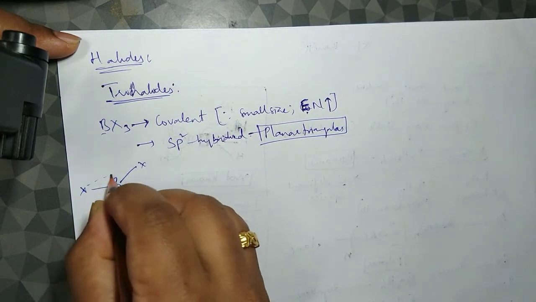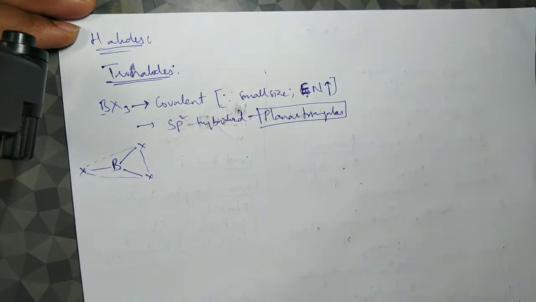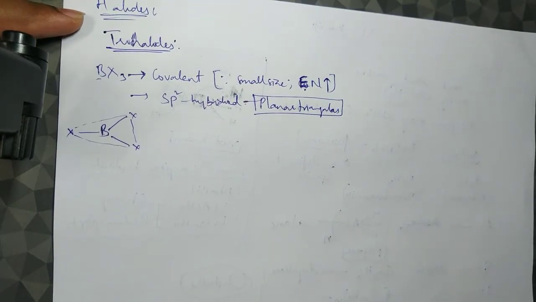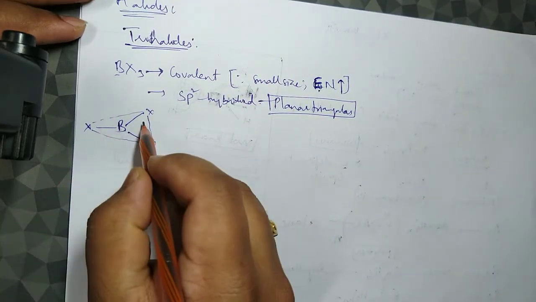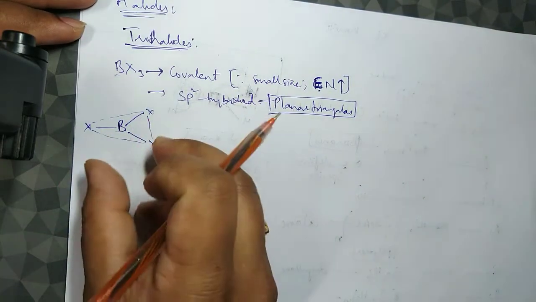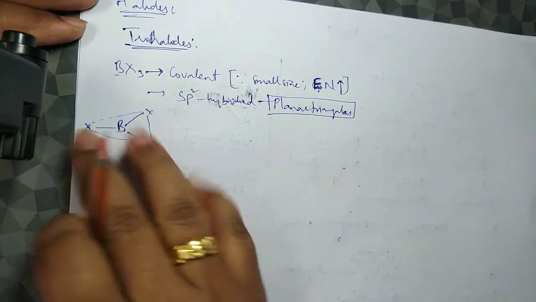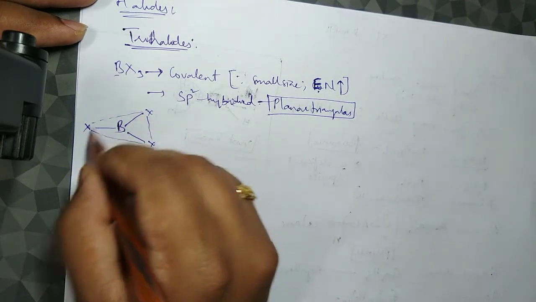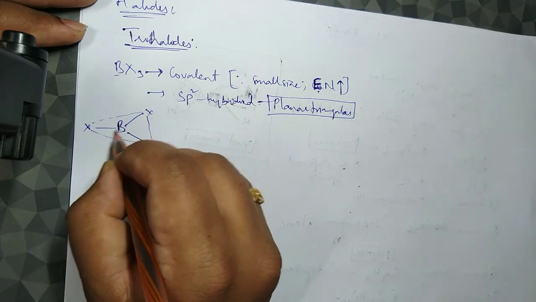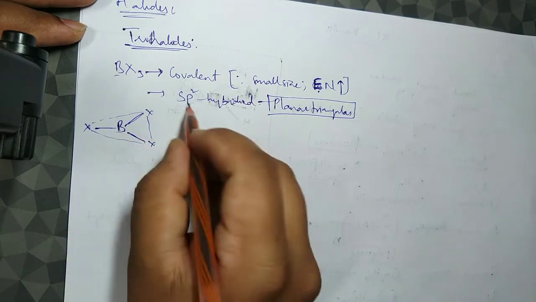All the elements lie in one plane, and the shape of the atoms when they are joined together is a triangular shape. So trigonal planar. If you observe carefully, there are 1 sigma, 2 sigma, and 3 sigma bonds, and that's why sp2.